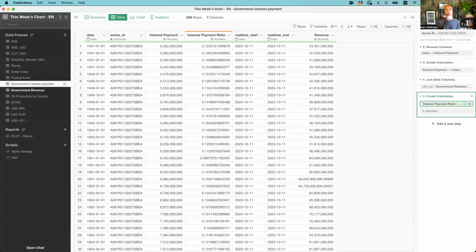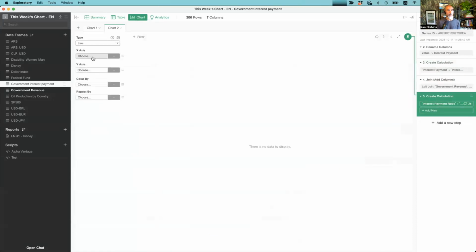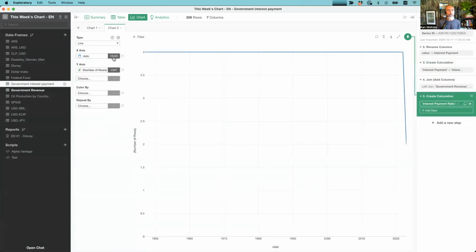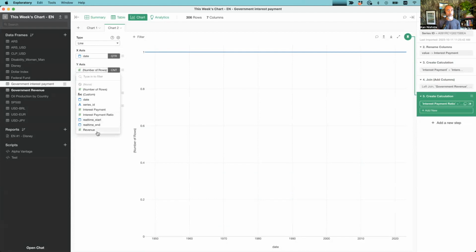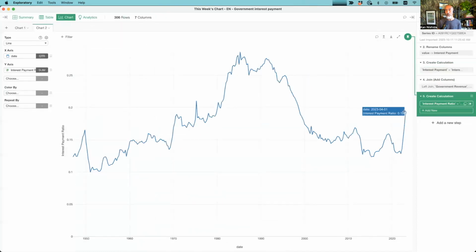What we can do from here, I like to see the trend of this interest payment ratio, so that we can see if this trend is actually going crazy in the last couple of quarters, or maybe we had that kind of trend in the past as well, right? So let's go to the chart and create a new chart, and select the line chart. I'm going to do the quarterly again for the aggregation level. And then for the y-axis, we want to use that new column that we calculated, interest payment ratio.